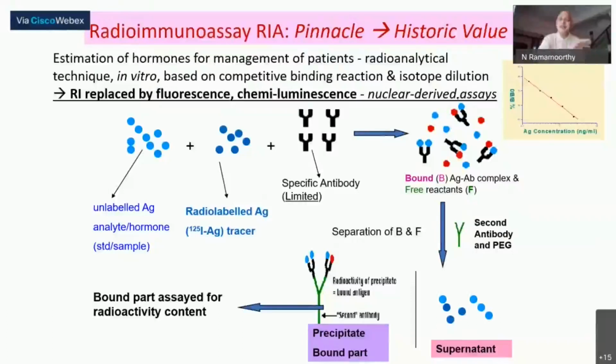But what we call going into oblivion or obsolescence has taken place with the radioimmunoassay. Otherwise, this was a great subject till about 10, 15 years back, almost for 20 years. In the late 70s, I think they got the Nobel Prize with reference to the radioimmunoassay. Rosalyn Yalow, in the same book which I mentioned to you by Ian Cass, on nuclear sciences based Nobel Prize winners, you will be able to see. As I said, we are doing very, very poor justice to a great field, because today they have gone beyond the radioisotope usage, and our course is on radioisotopes in healthcare. So we leave that.